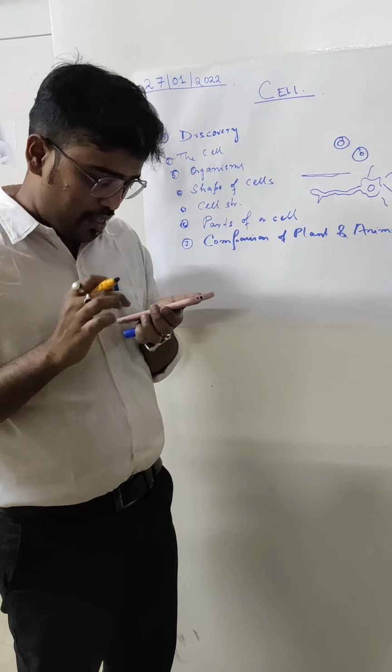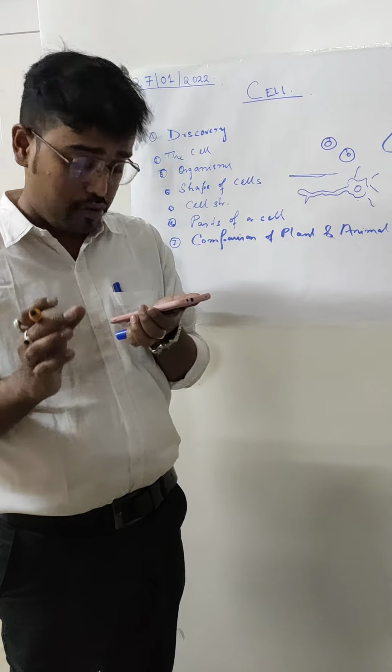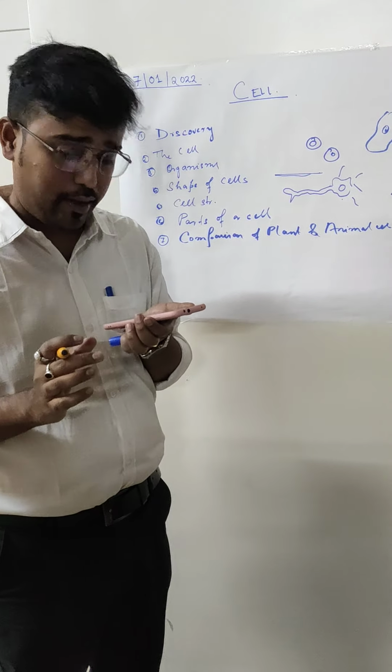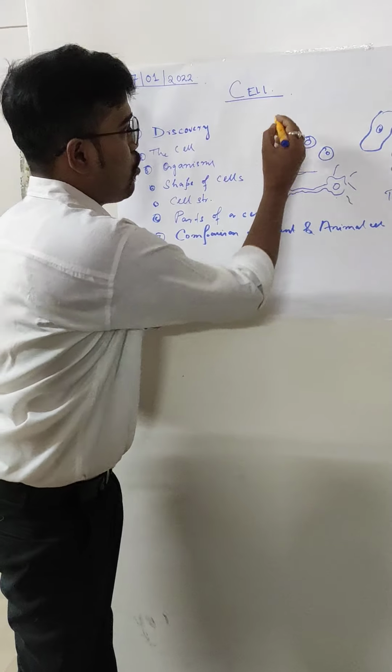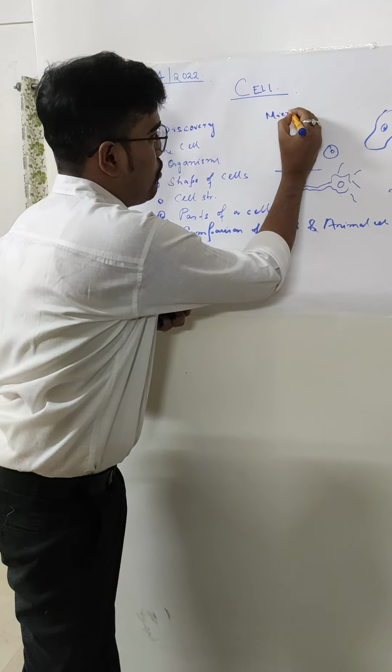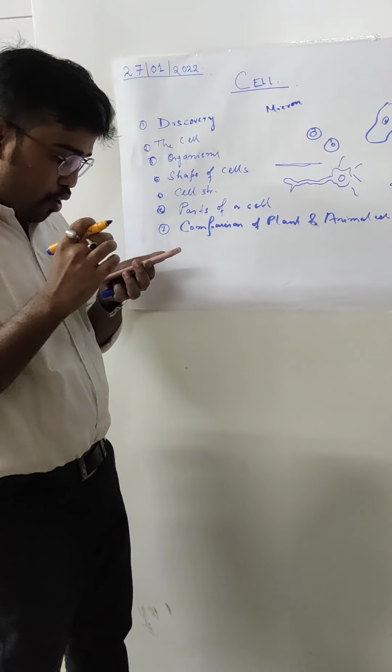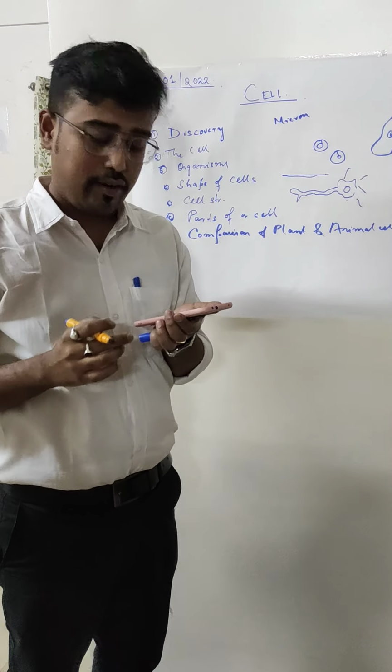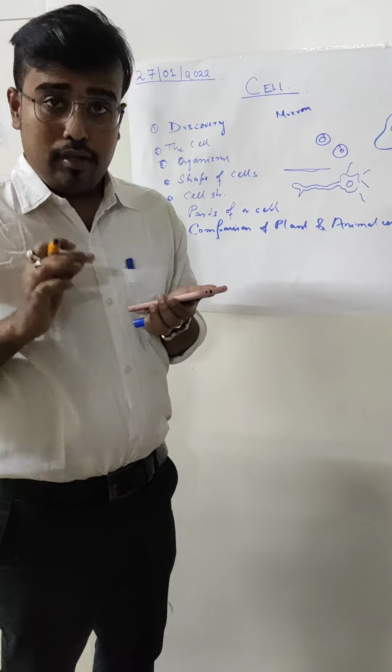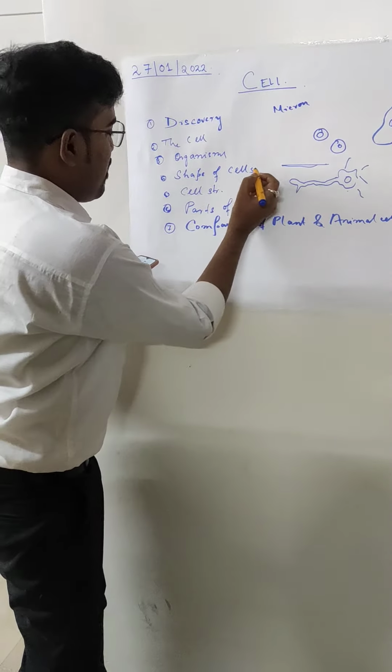Now coming towards the size of the cells. The size of the cells, dear students, can range from 0.1 to 0.5 micrometer in bacteria. That is called microns. And it can be as big as the ostrich egg, 170 mm by 130 mm. That is huge. So now, dear students, you have understood the cell structure.